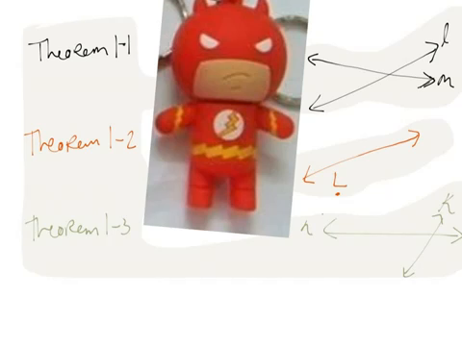The next 3 things you'll be reporting back to your group are Theorem 1-1, 1-2, and 1-3. These are the first 3 theorems of all of geometry. The important thing I want you to know is that you'll never be asked to say what Theorem 1-1 was, so you don't need to memorize that it's called Theorem 1-1. In fact, it doesn't even really need to be called anything. What's more important to me is that you remember what the theorem says, not so much that you remember the title. Don't stress out about that.